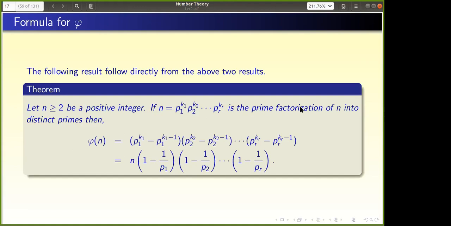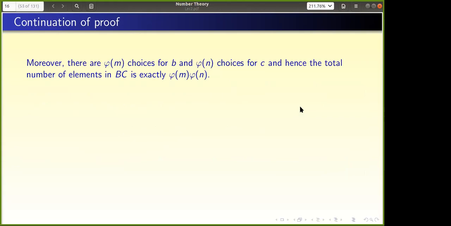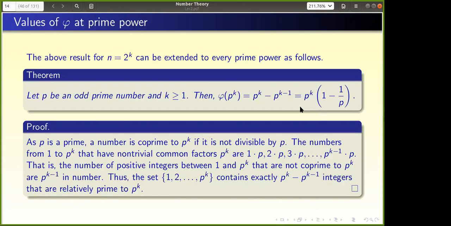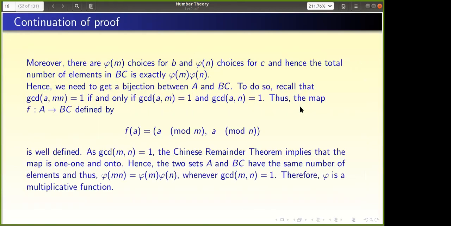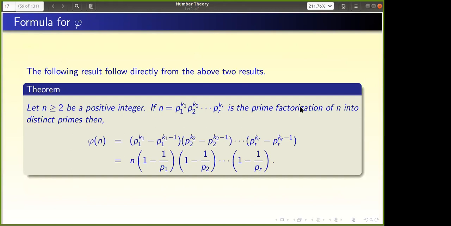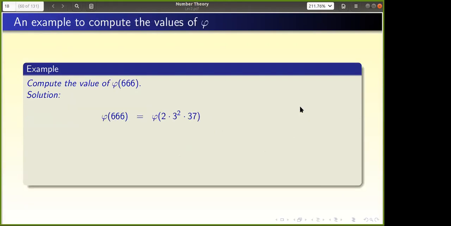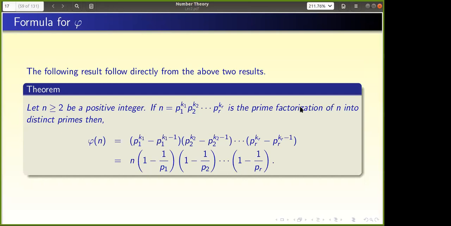Other than that, earlier you saw that I wrote phi of p power k as p power k into 1 minus 1 by p. That will be useful. With that, I can write n into 1 minus 1 by p1, 1 minus 1 by p2 and so on. So what is the advantage of writing it that way? I'll let you know. All these things will be helpful for us in future.